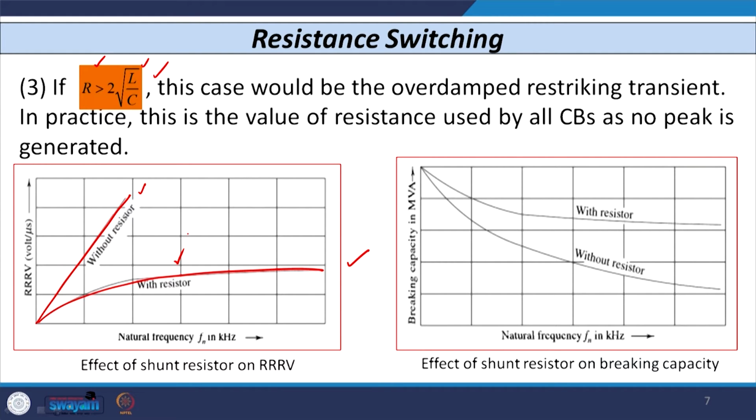In the same way, you can see the other graph where I have plotted the natural frequency of oscillations in kilohertz versus the breaking capacity of the circuit breaker in MVA. Without the resistor the breaking capacity is lower, whereas if I use the resistor, the breaking capacity of the circuit breaker is higher than in the previous case.